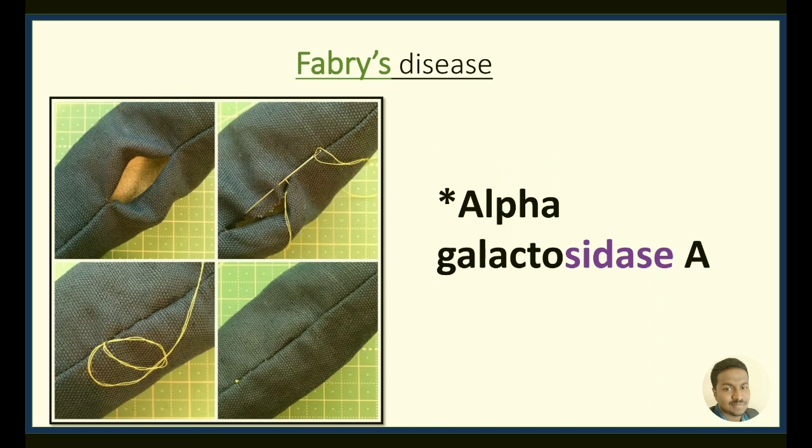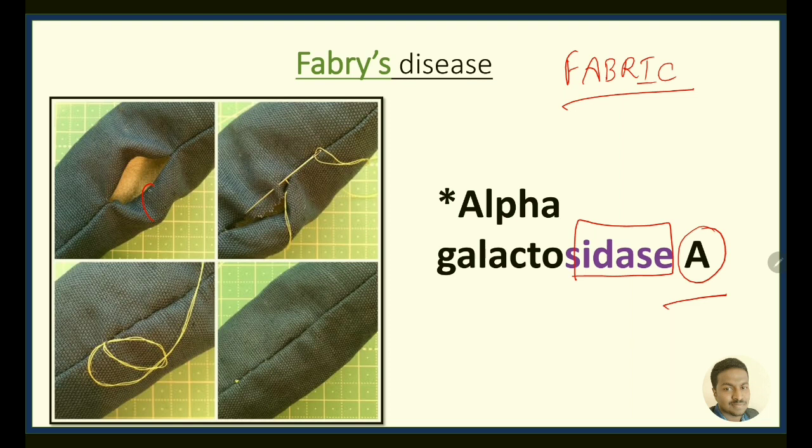Next is Fabry's disease. Let us think of fabric as a mnemonic. Here is the torn fabric. We are going to stitch it up. We are going to use a needle and a thread. When we pass the needle and thread from the side, it gains the name sidase, and when it is passed, it makes a loop like this, which is similar to alpha.